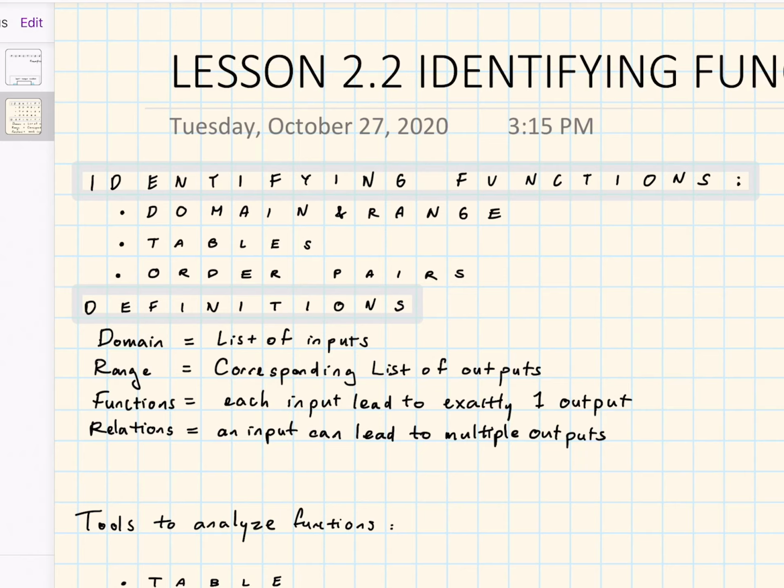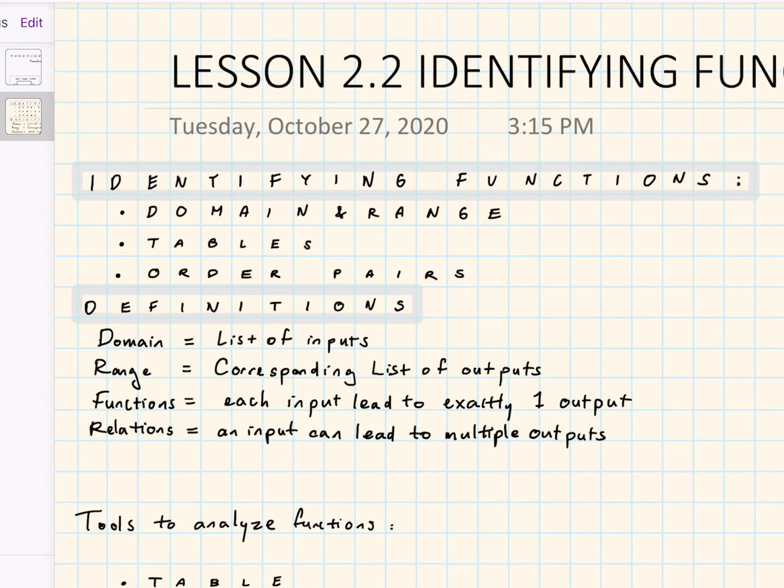Now, what is a function? A function can be defined in many ways, but one way to look at it is that each input, like the amount of money I can spend, leads to exactly one output, which is the amount of cupcakes I can yield. So essentially, you can think of functions as a tool to represent your domain and range at the same time.